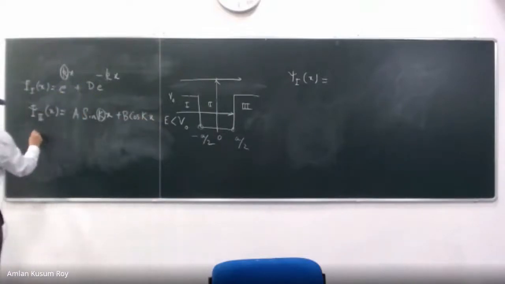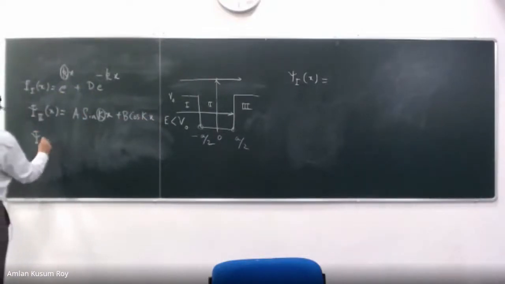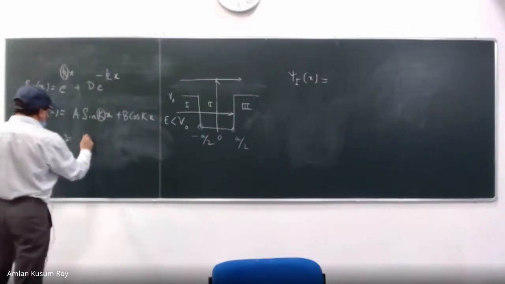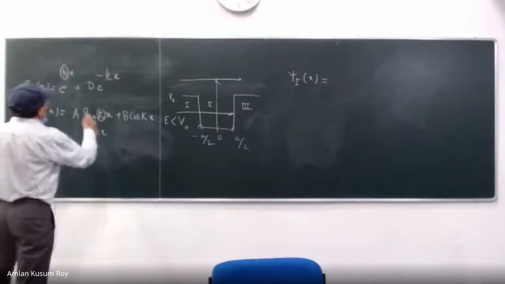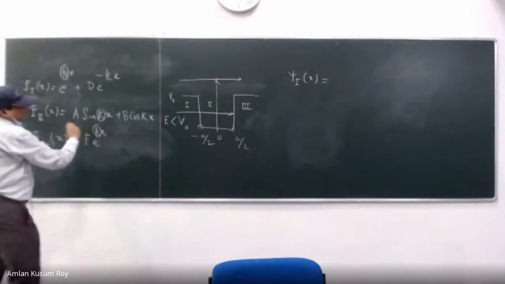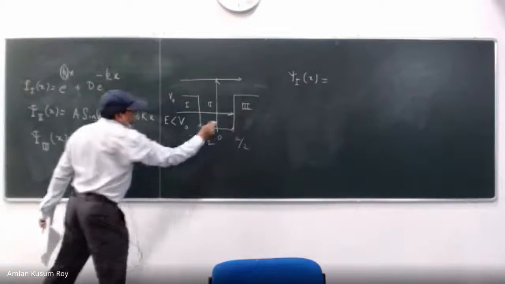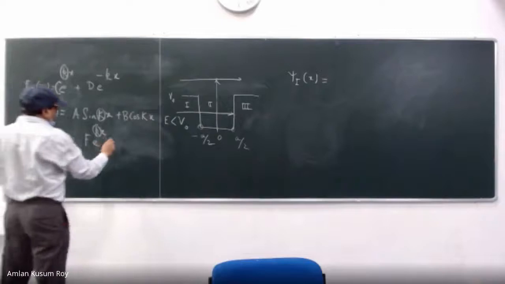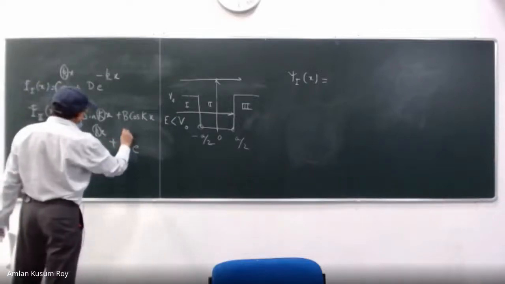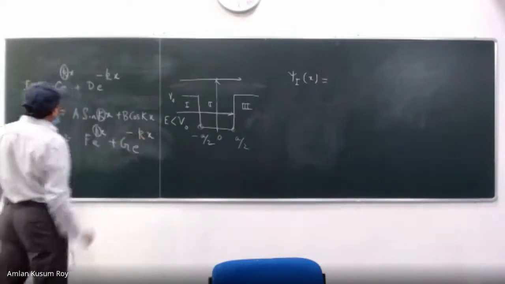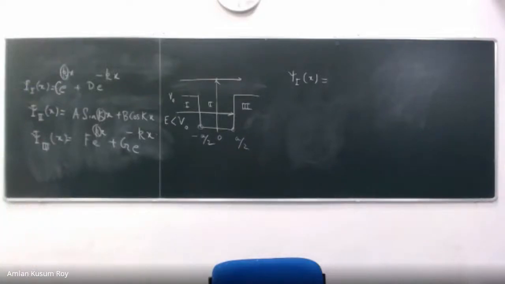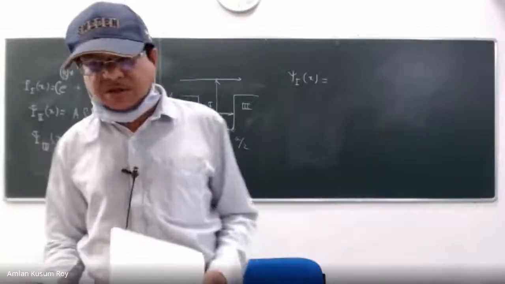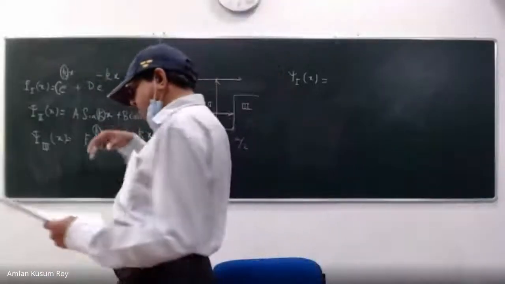And my psi 3, I want to use this. So I want to give the coefficients f and g. F e to the power kappa x again. So this kappa and this kappa should be the same because the Schrodinger equation is exactly the same. But you give different coefficients. So that is my basic Schrodinger equation. These are the raw solutions from the Schrodinger equation in the 3 regions.